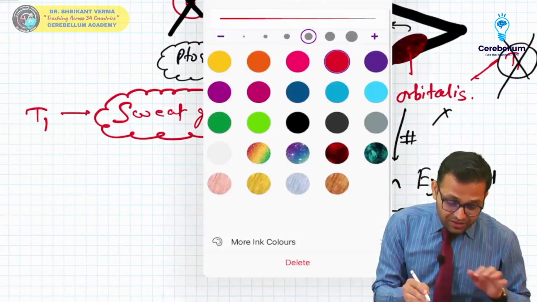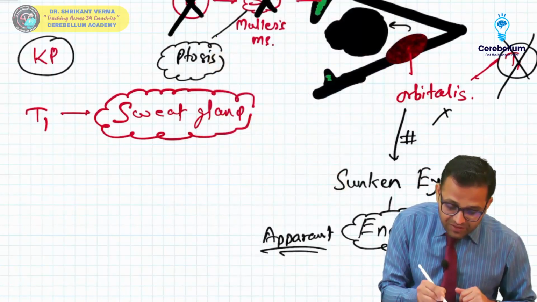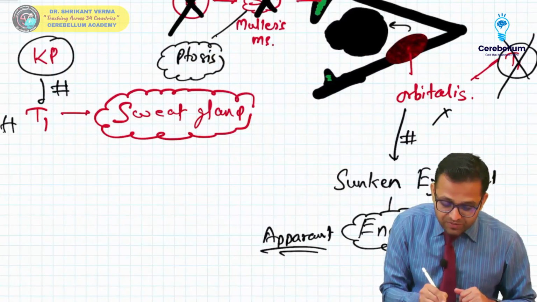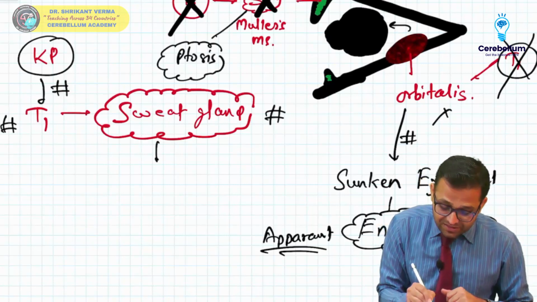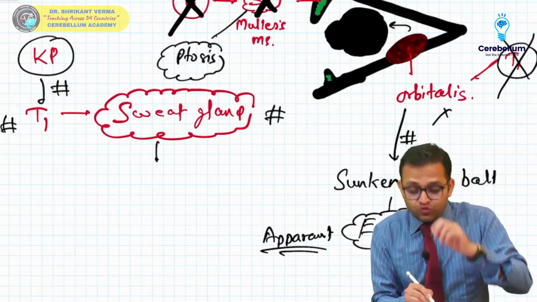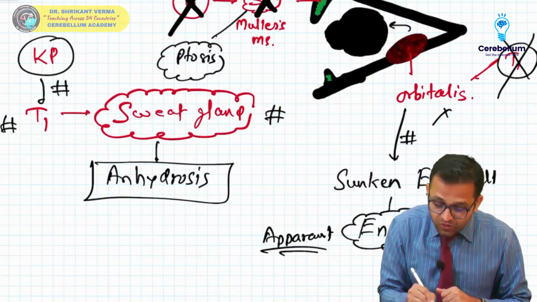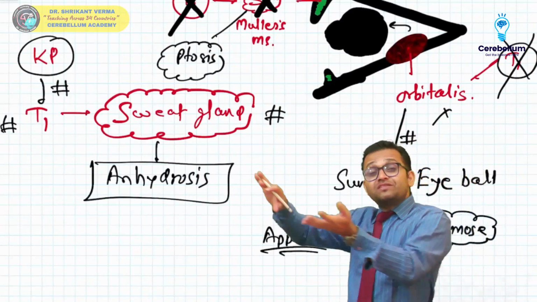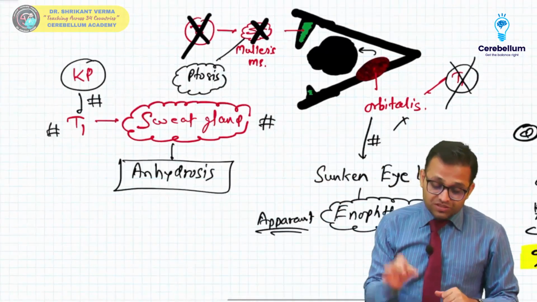So in Klumpke's paralysis there is damage to T1, so there is damage to the sweat gland activity, and there is no sweating, which is known as anhydrosis. Hydrosis means water, but this is anhydrosis, loss of sweating. Getting the point, beta?